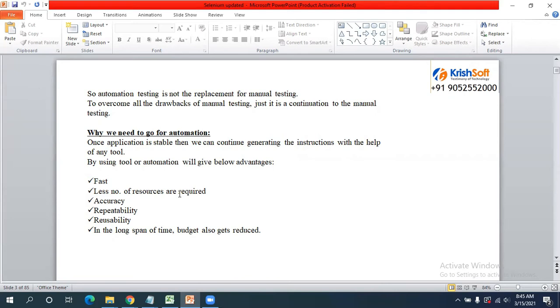So we are going to save some time in automation testing, and fewer resources are required for us. Why fewer resources? Because once you have automated your test scripts, you just need to execute those test scripts. Like manually 10 people are working, in automation just 2 to 3 people we can manage. So the whole regression testing we do with automation testing in real time. Whatever regression testing related test cases, usually we are going to automate.